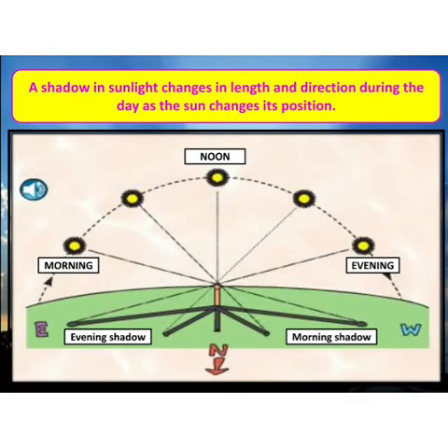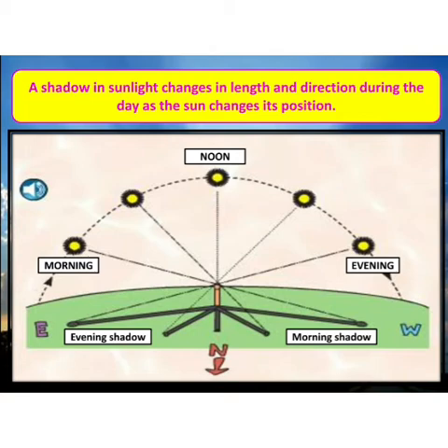Now let us observe the shadow during whole day. As you observe, different shadows are given here. The shadow of stick is shown. So as we see, the morning shadow and evening shadow, they are the longest, and the shadow during noontime, that is the smallest. If we observe the shadow at 9 or 10 am, the shadow will be longest, and if we observe it at around 5 in the evening, again it will be longest.